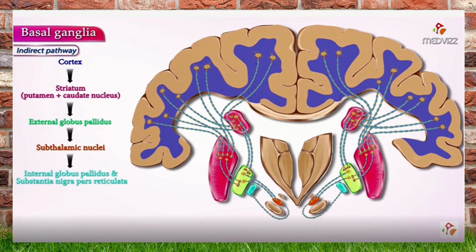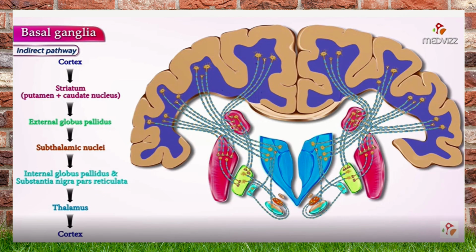From there, the fibers will pass to the subthalamus, and from the subthalamus, the fibers will pass to the globus pallidus internus and the substantia nigra. From these two regions, again, the fibers will reach the thalamus, and from the thalamus, the fibers connect to the cortex layer. Here we want to see which is the excitatory action and where comes the inhibitory action.